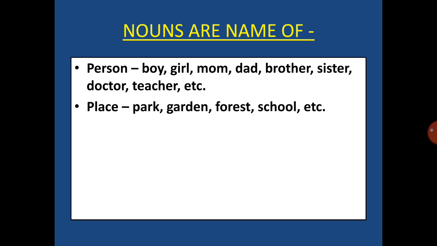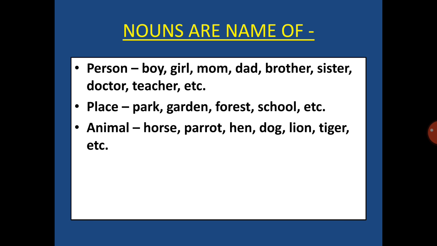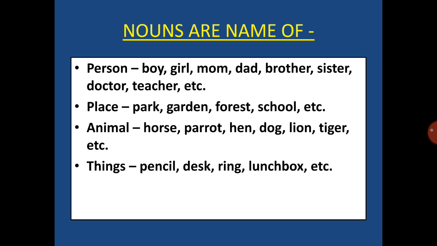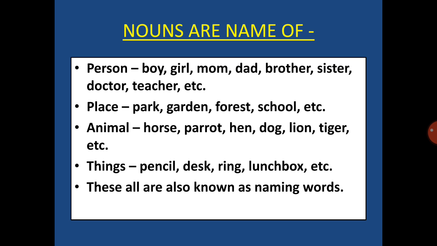Now name of place. Examples are park, garden, forest, school, etc. Name of animal or bird: horse, parrot, hen, dog, lion, tiger, etc. Now name of things: it can be pencil, desk, ring, lunchbox, etc. So children, these are all also known as naming words.